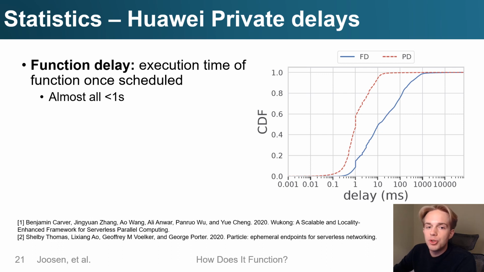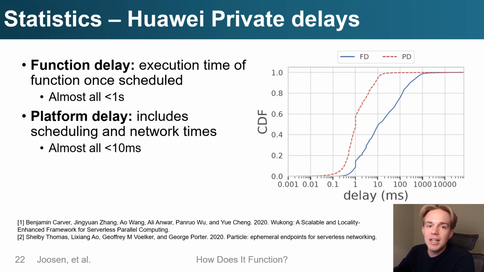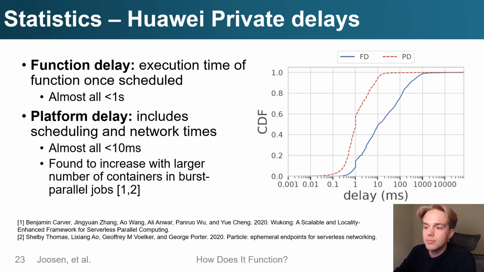We now move to Huawei Private, where we analyze function delay and platform delay. Function delay is function execution time, shown in blue, and this is almost always less than 1 second. Platform delay is the scheduling and network overhead time, shown in red, and we see that this is almost always less than 10 milliseconds.